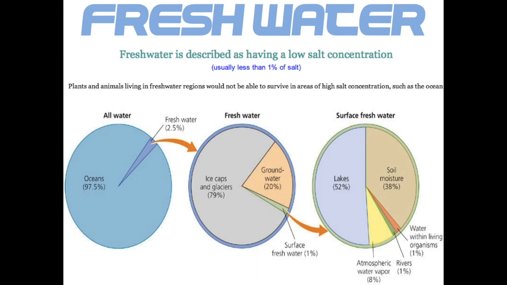And of that 2.5%, 79% of that is actually frozen. This is found in the ice caps and glaciers. So, of that 2.5% of freshwater, 20% of that is in the ground. This is groundwater filling the aquifers. Only 1% of the 2.5% of all the water in the earth is actually at the surface. And that surface freshwater would be lakes, rivers, streams, and even in the air as water vapor. So freshwater is a very small percent, and even a smaller percent that is easily accessible to us.